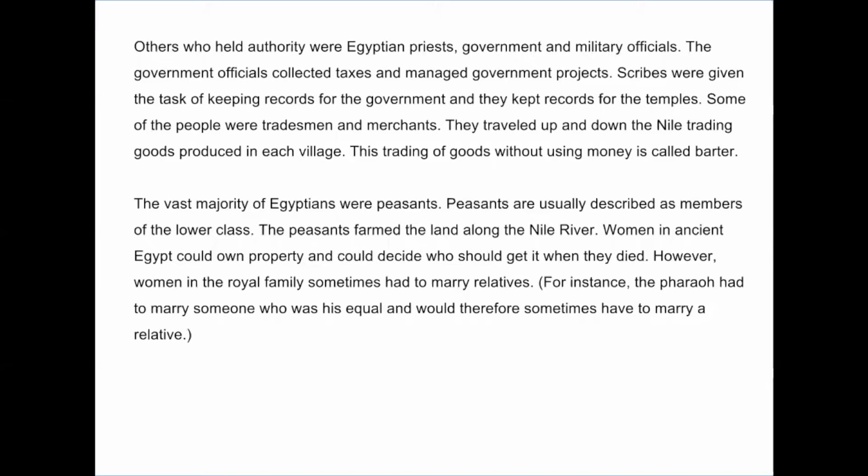Women in ancient Egypt could own property and could decide who should get it when they died. However, women in the royal family sometimes had to marry relatives. For instance, the pharaoh had to marry someone who was his equal and would therefore sometimes have to marry a relative.